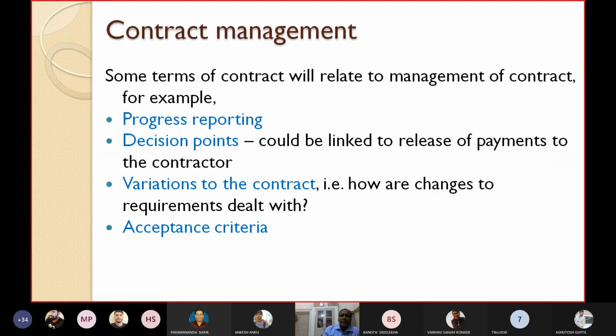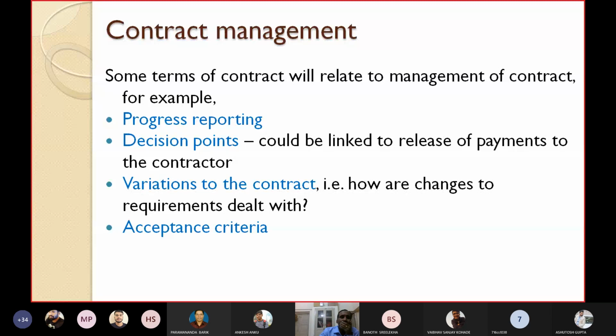Variations to the contract. How are changes to requirements dealt with? You must write that down in the contract document, because changes will always happen. When changes happen, how do we deal with them? That method should be written. If there is a change in requirement, how it can be dealt with should be mentioned in the contract management.